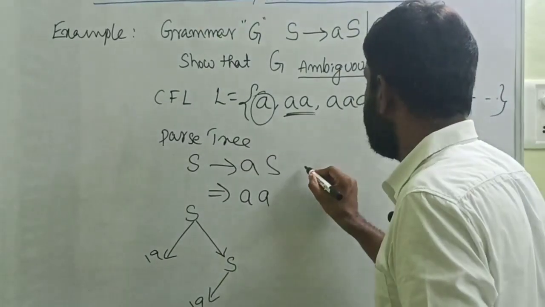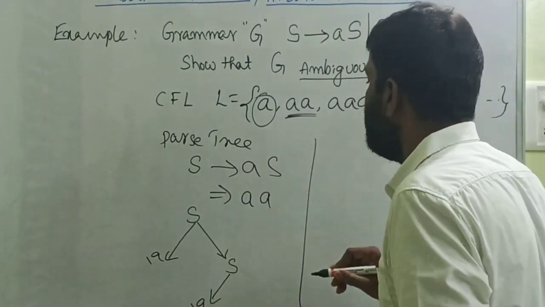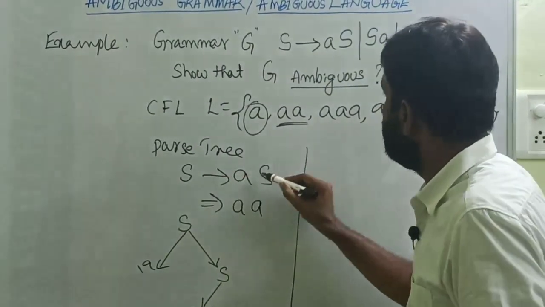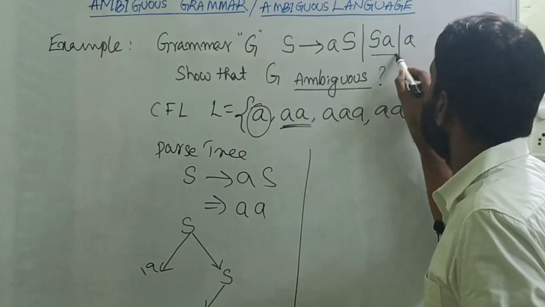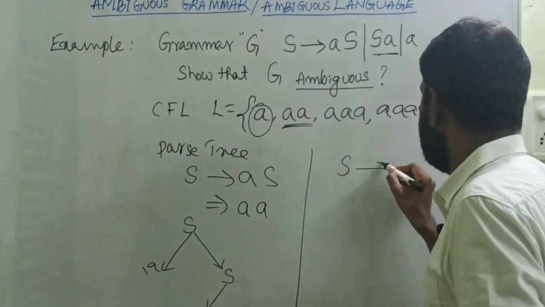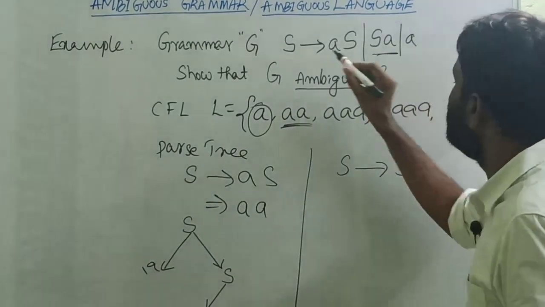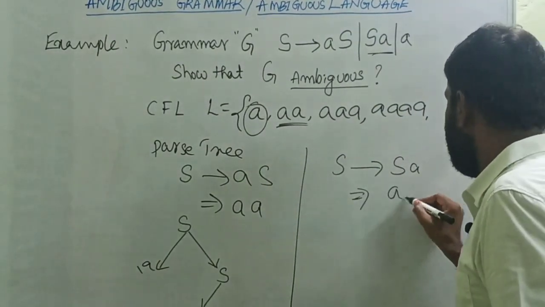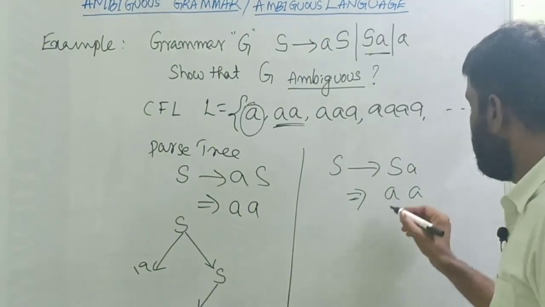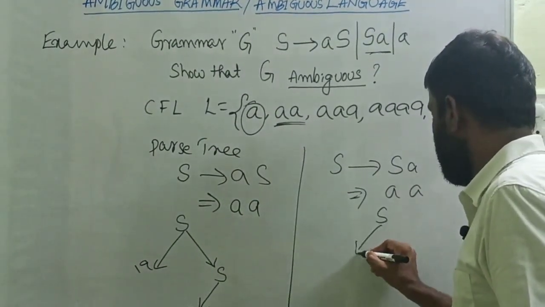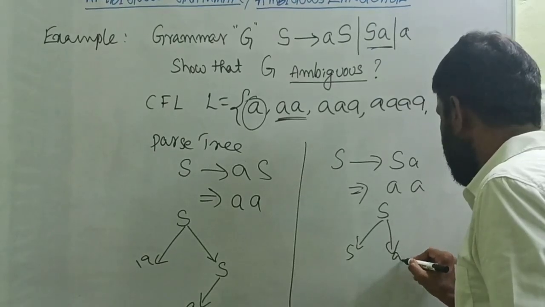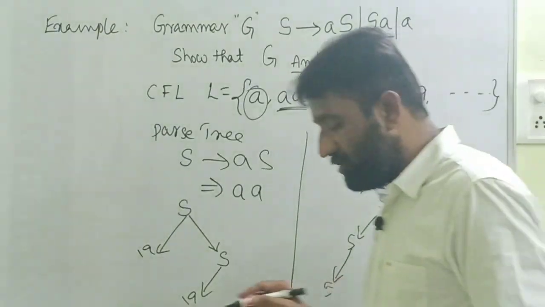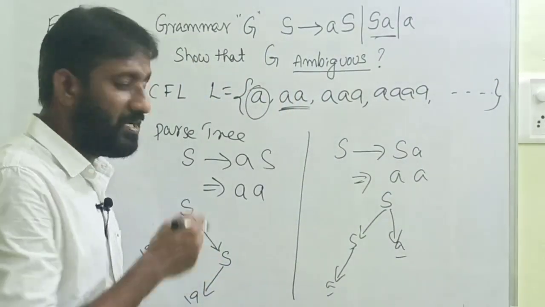So now I am taking the same string. Now we are trying to draw one more parse tree. So here I take S tends to SS. Now I am going to take S tends to Sa. Now it is S tends to S a. As you know, S can be replaced directly by a. Now it is aa. Now draw the parse tree. S tends to Sa, then S tends to a. Now you check whether it is a different parse tree or the same parse tree.